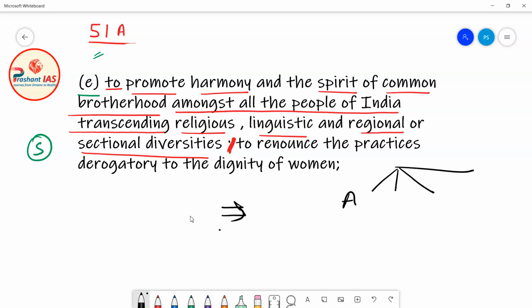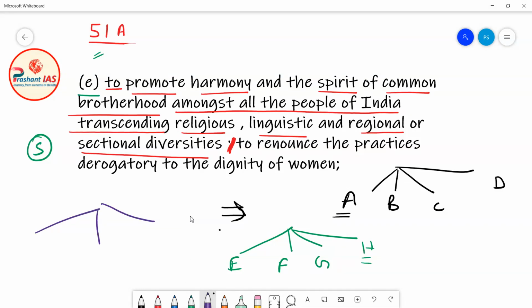So let's suppose this is religion A, religion B, religion C and religion D. Now let's suppose people speak four types of languages: language E, language F, language G and language H. And let's suppose that people are from 5 different regions.